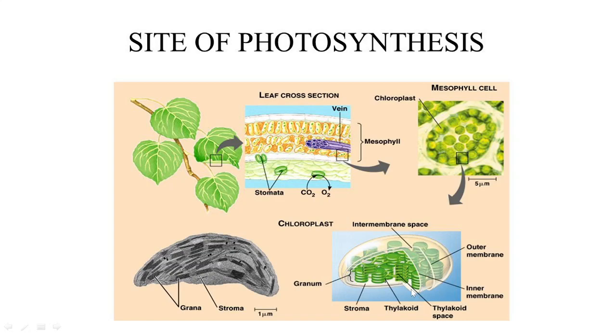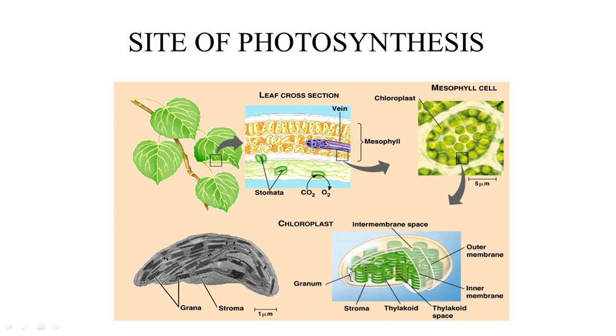So it's very important that we understand the structure of the chloroplast very well, so that our understanding of the process of photosynthesis becomes easier. So this entire process takes place inside the mesophyll cells of the leaves and the chloroplast of the leaves, which has the grana and the stroma. So this is the site of photosynthesis.